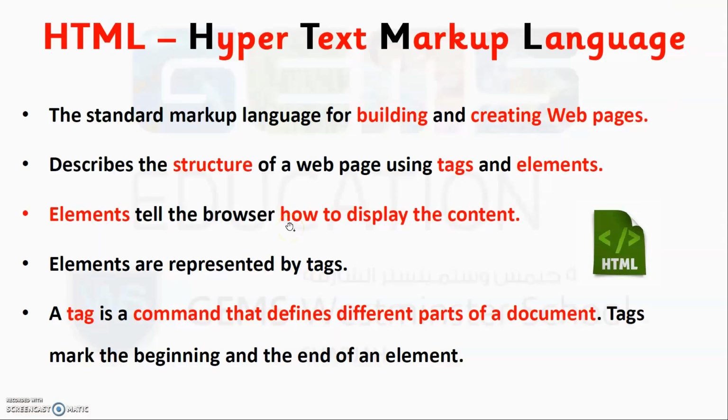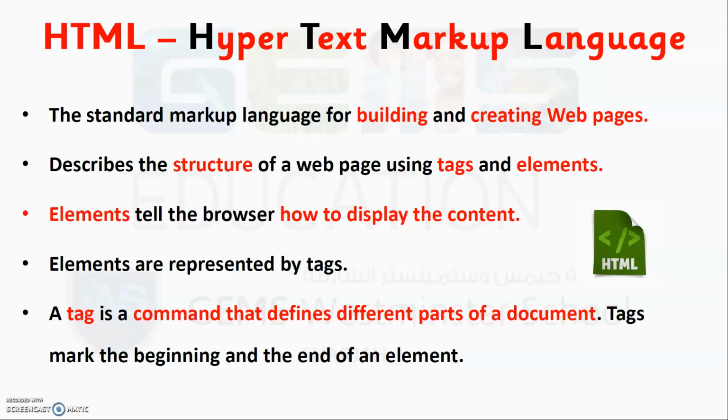So what is HTML? HTML is hypertext markup language. So this is a language which can be used to create and build web pages. It describes the structure of a web page using tags and elements. So it's like a language which the computer understands and creates web pages. And in this language there are tags and elements, the use of which describes the structure of a web page. So then what are elements?